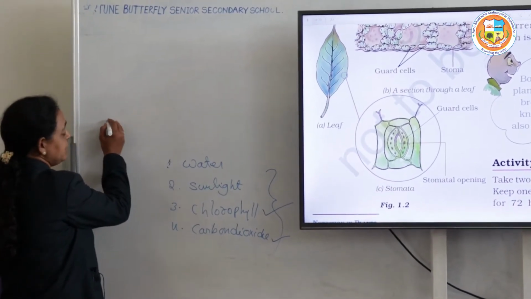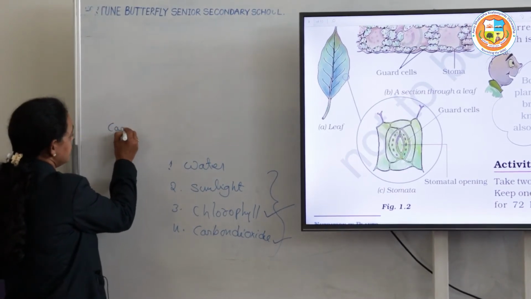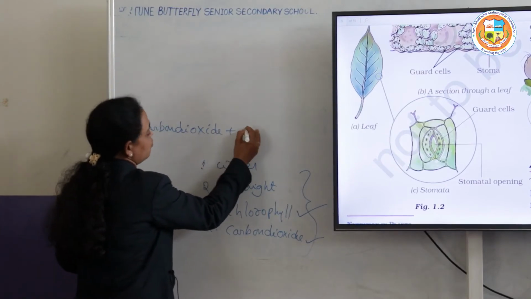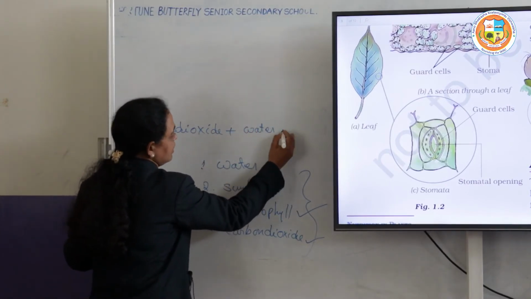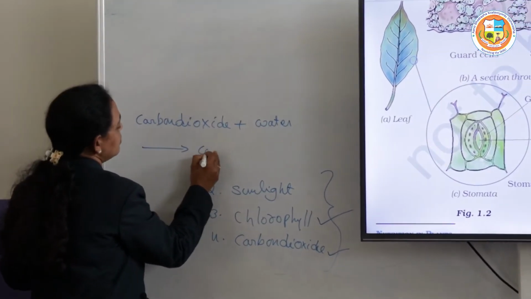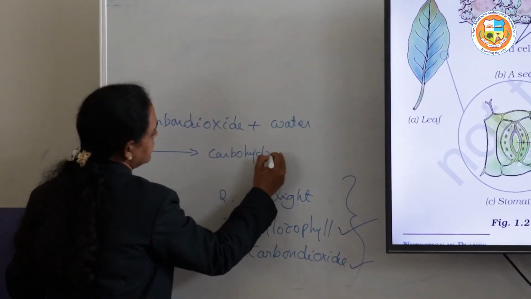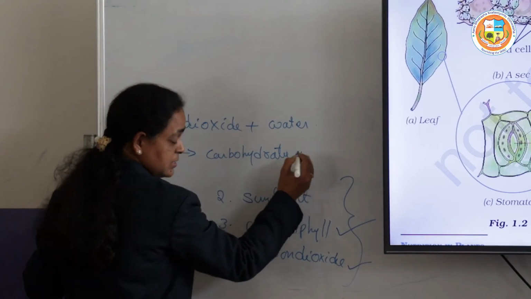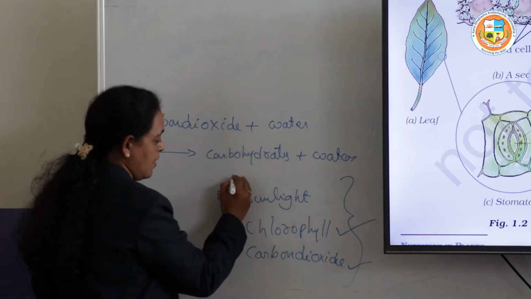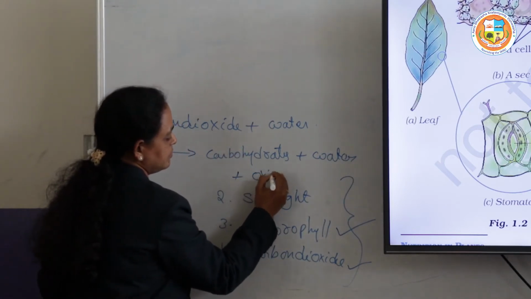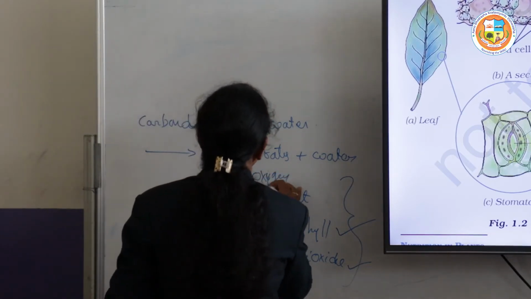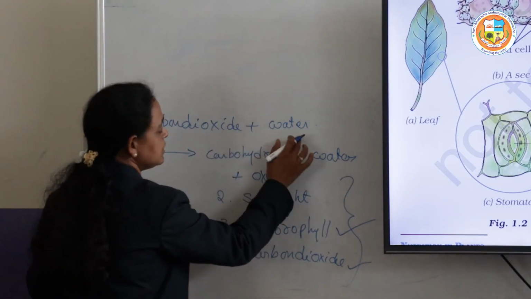Mainly, first it is taking carbon dioxide plus water, which gives rise to carbohydrates. The products are carbohydrates plus water plus oxygen. So these are the final products in this equation.